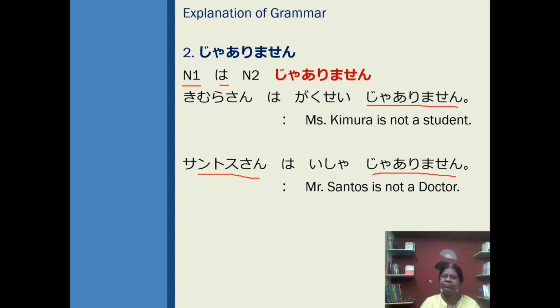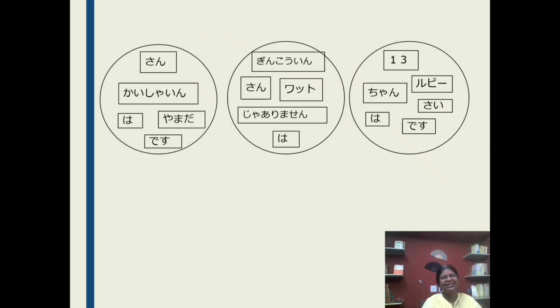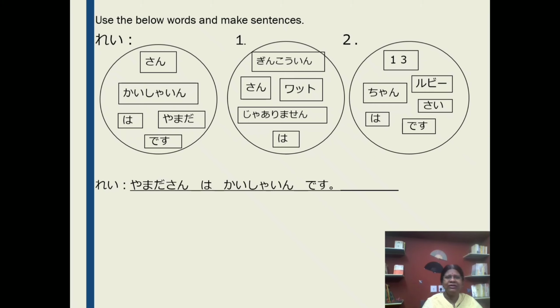Okay, next, this is for you. Here I have given some words in each circle and you make a sentence with these words. This is an example. Here I make a sentence. Now how to make a sentence?